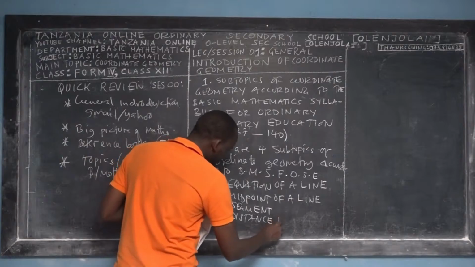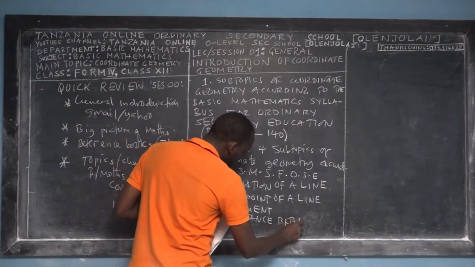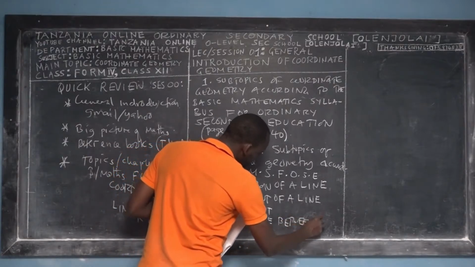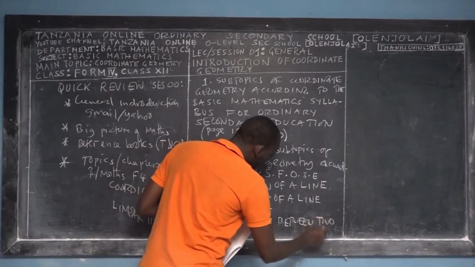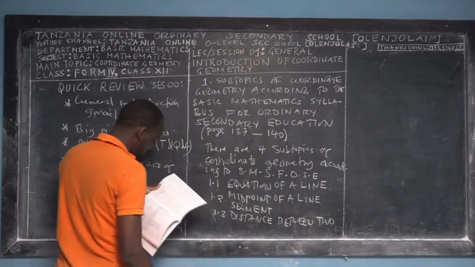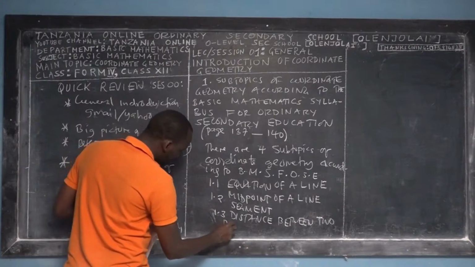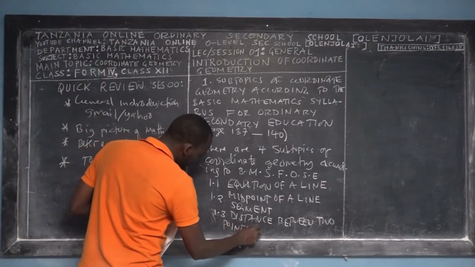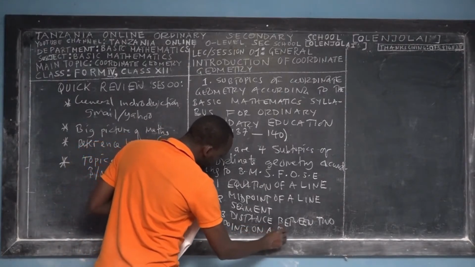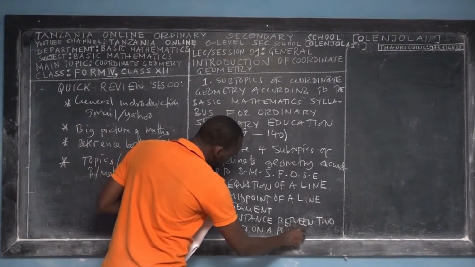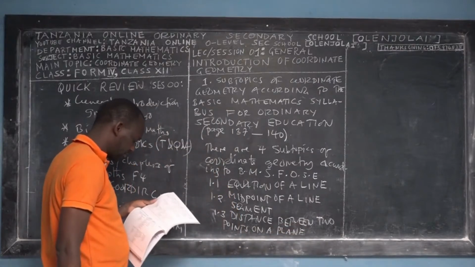between 2 points, distance between 2 points on a plane.